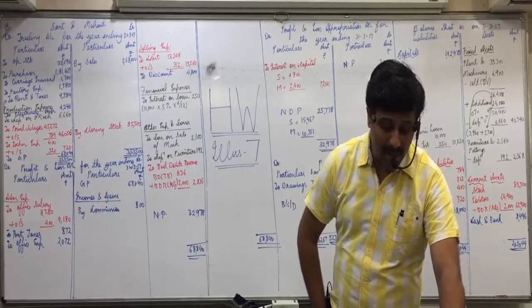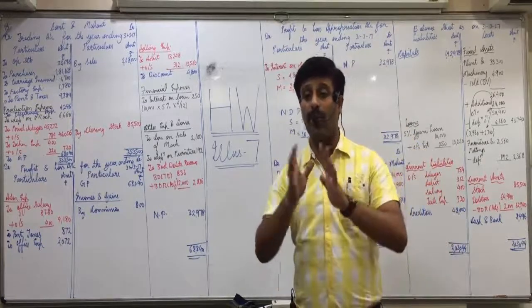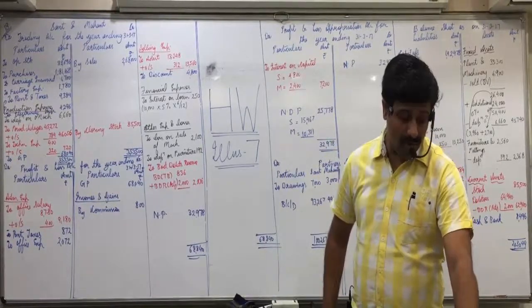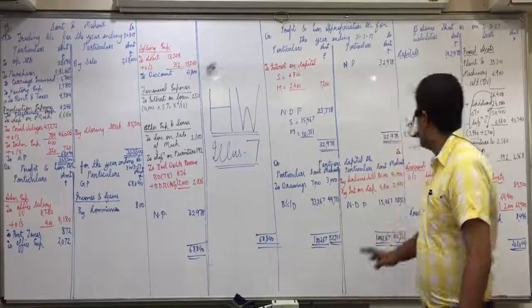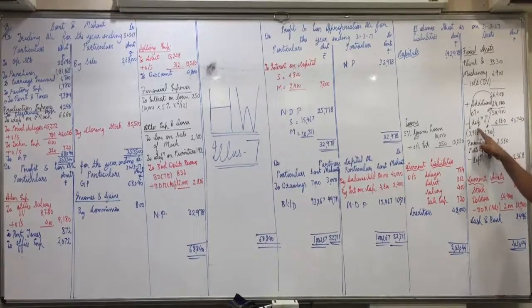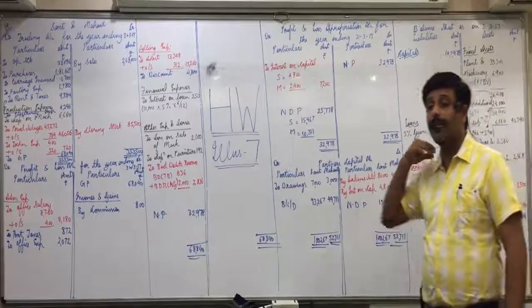Provide 5% depreciation on furniture and fittings and office equipments as per straight line method. Now what is important to be remembered is, what is furniture and fittings cost price? Book value? 23,000. You will record 23,000. But depreciation you count on 30,000 because it is straight line method. 30,000 is 5%, 1,500. So you'll write 23,000, but depreciation you'll count on 30,000. 23,000 minus 1,500, 21,500.